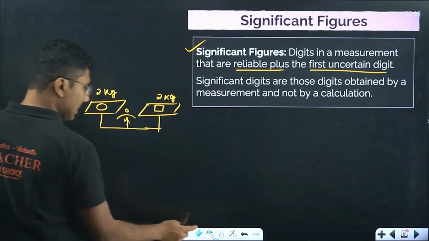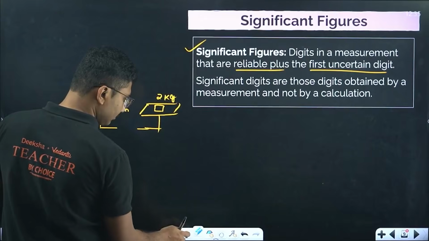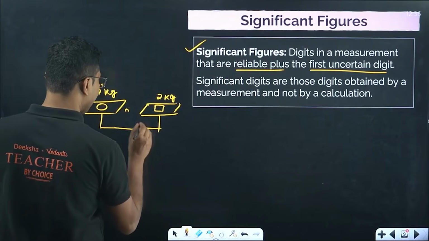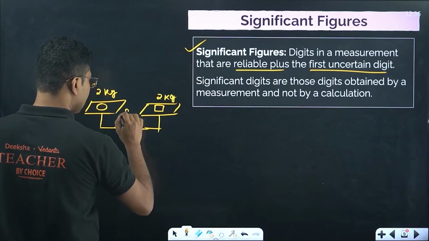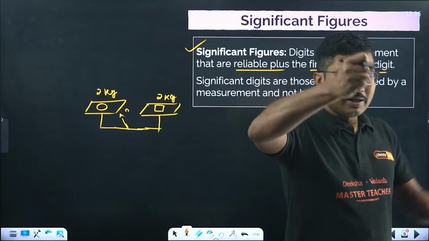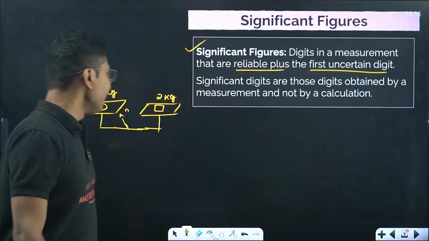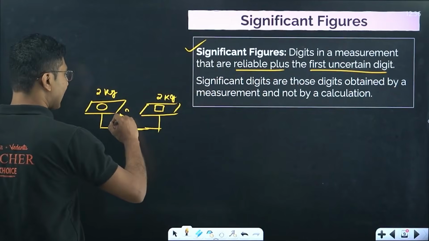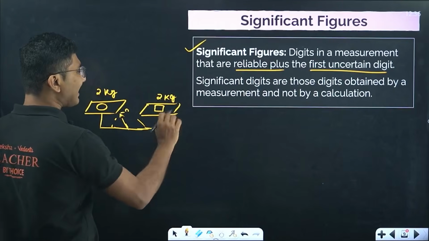But suppose instead of exactly 2 kg, the scale is slightly tilted, heavier on the side of the object. That means the mass is not exactly 2 kg. 2 kg is guaranteed.